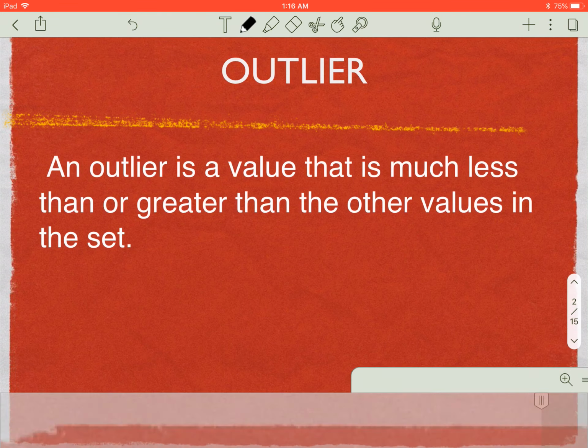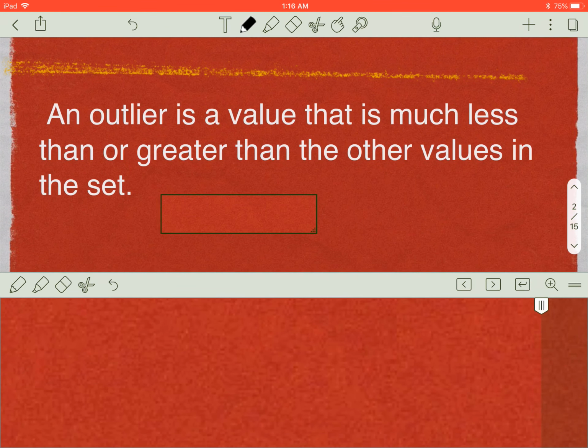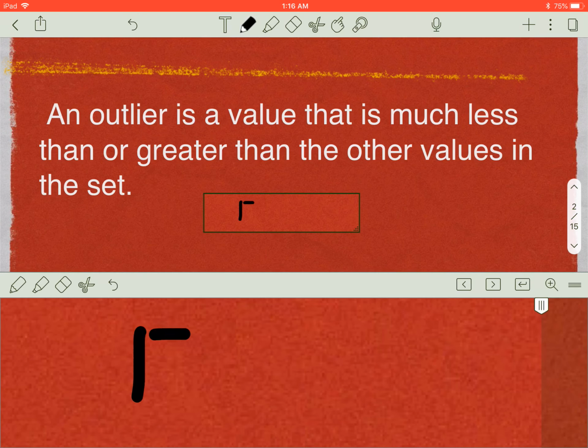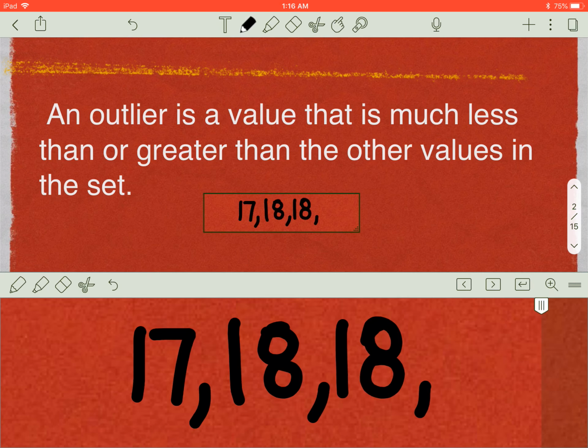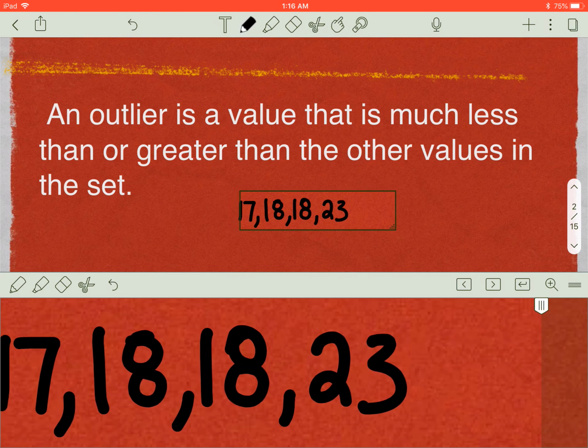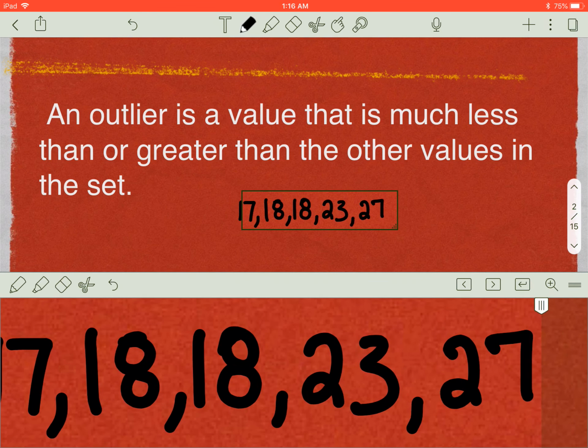So for example, if I had, say, the numbers 17, 18, 18, 23, and 27, right now there are no outliers. Some are bigger than others, but overall you can tell that none of those numbers really stand out from the other ones. An outlier really is going to stand out when you look at it.